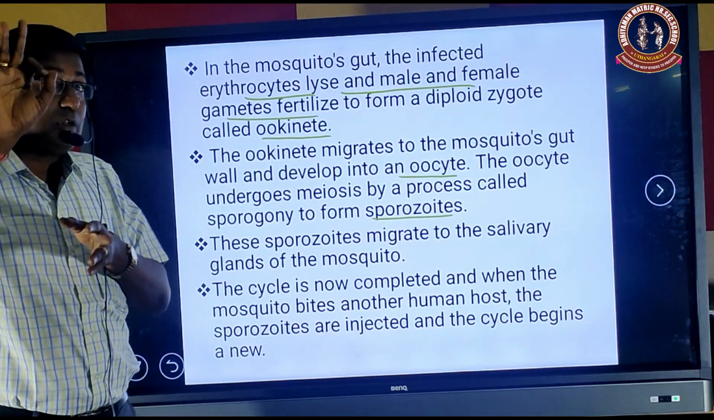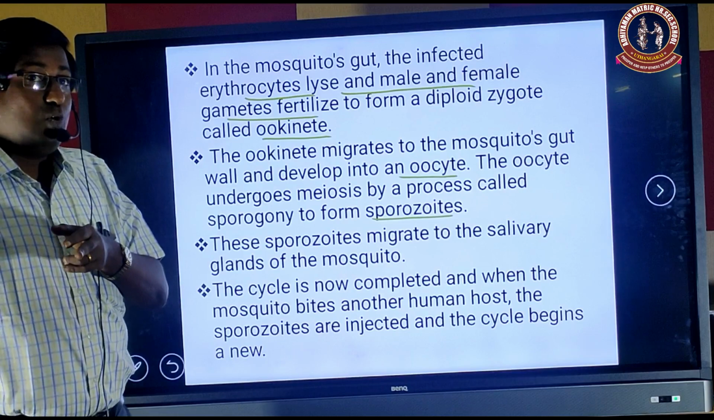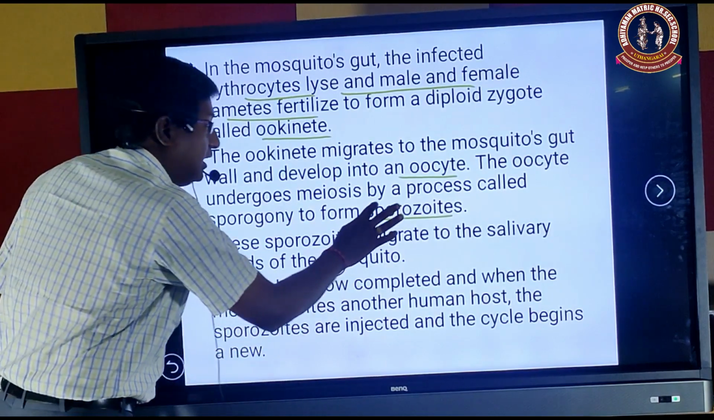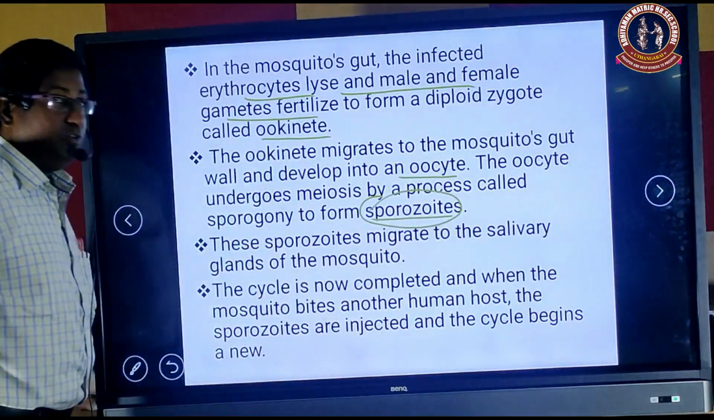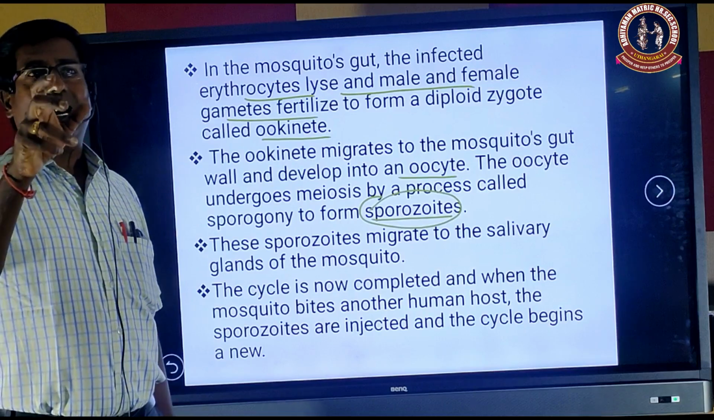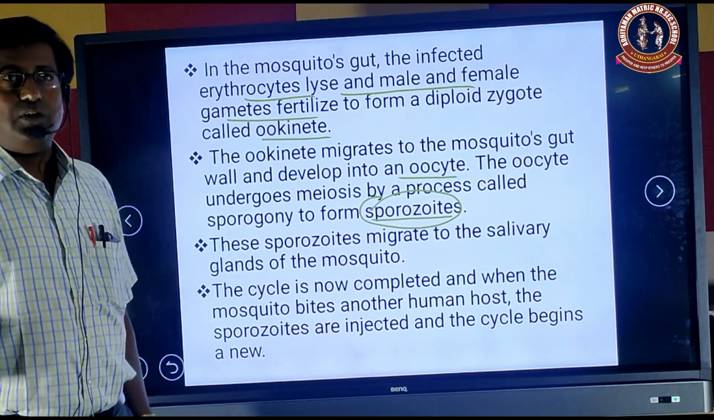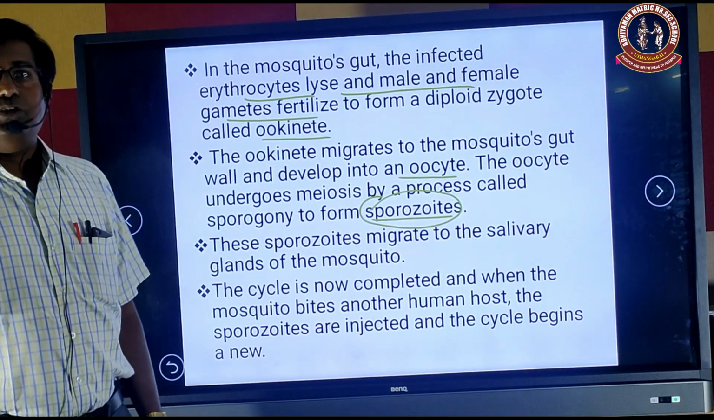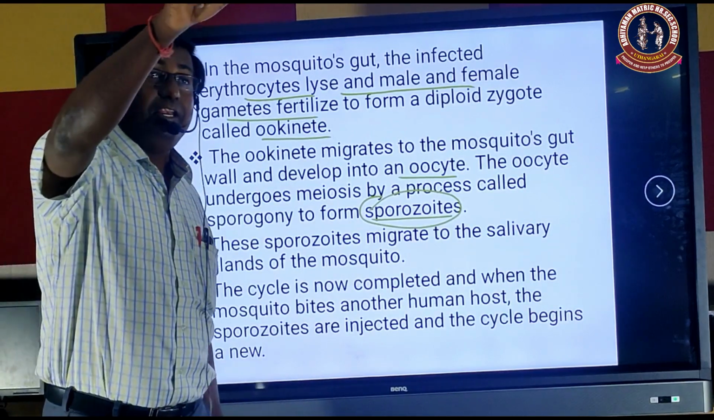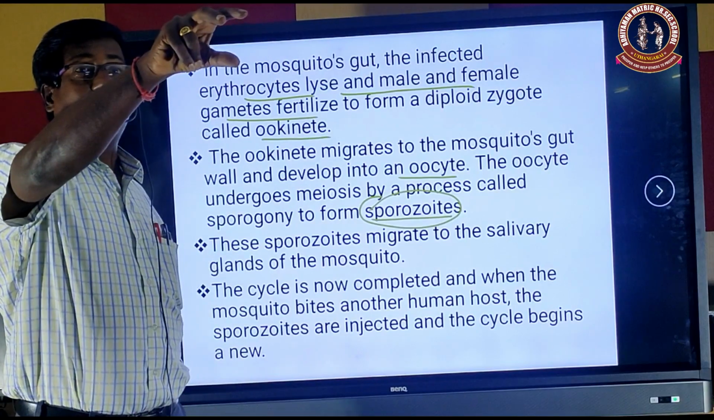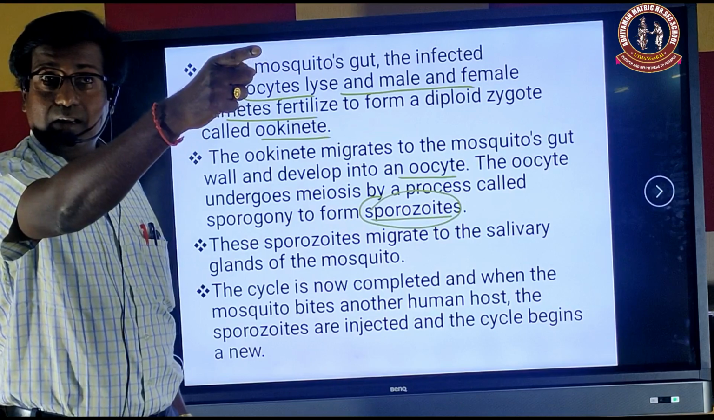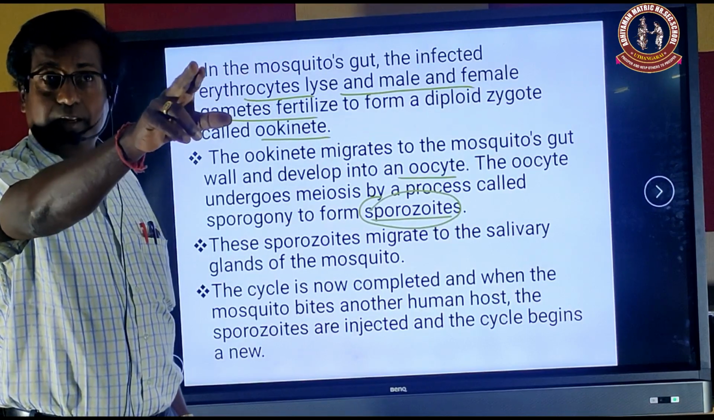Earlier we saw that three types of cycles are there: zygogony, gametogony and sporogony. Over the sporogony, sporozoites are produced. Now the sporozoites move to the salivary gland of the female Anopheles mosquito. Now this mosquito is ready to start the next cycle, because when it bites a new person, it releases the sporozoites. Then the sporozoites enter that person, go to the liver, and complete the zygogony cycle.